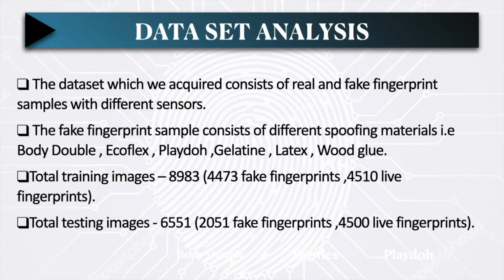The data set consists of fingerprint samples from different spoofing materials, that is body double, EcoFlex, Play-Doh, gelatin, latex, wood glue, and live fingerprints. A total of 8,983 fingerprint samples we have taken for our training, in which 4,473 were fake fingerprints and 4,510 were live fingerprints.